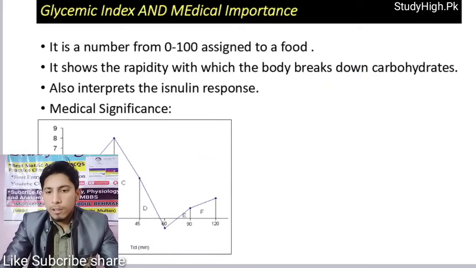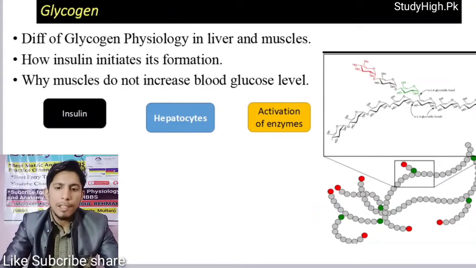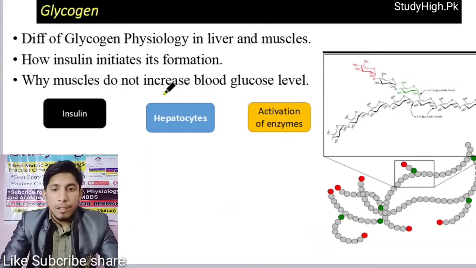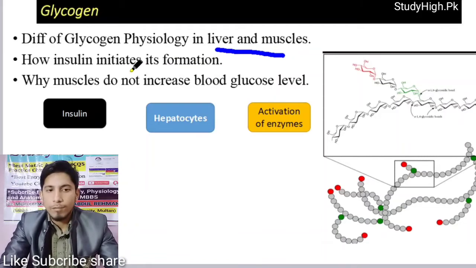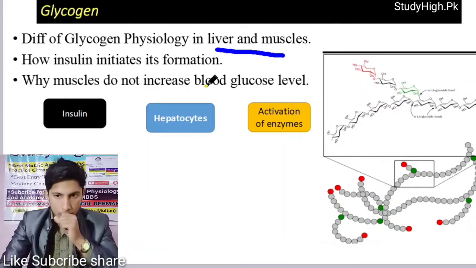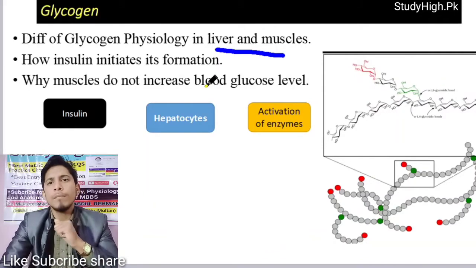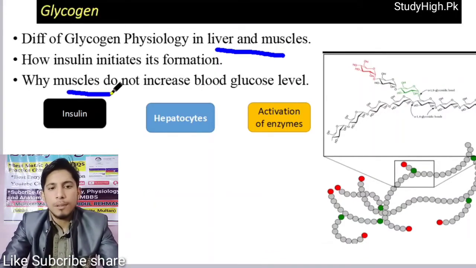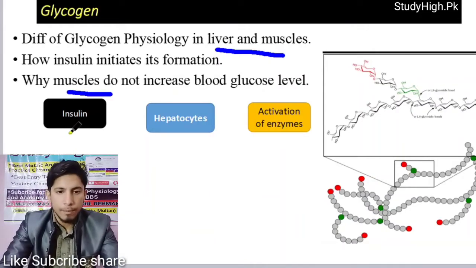Let's move towards our next topic, glycogen. Glycogen: the physiological difference of glycogen in liver and muscles, how insulin initiates its formation, and why muscle does not increase blood glucose level. These are the important concepts that we are going to discuss.